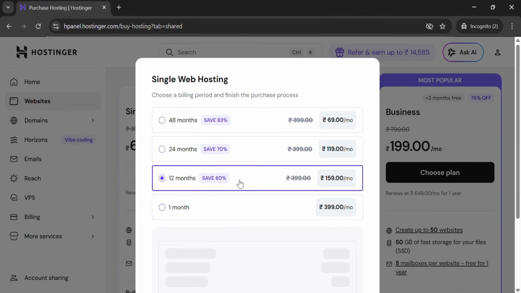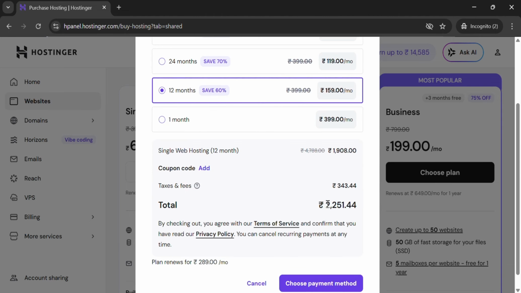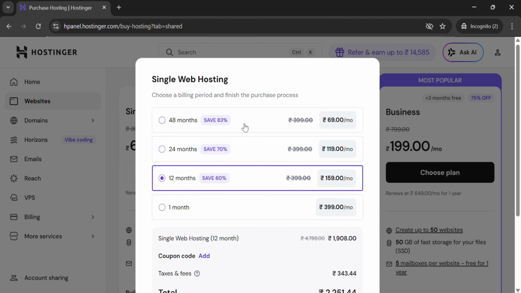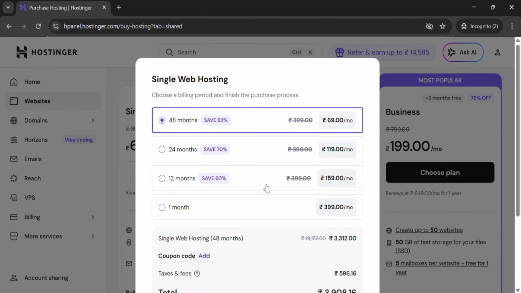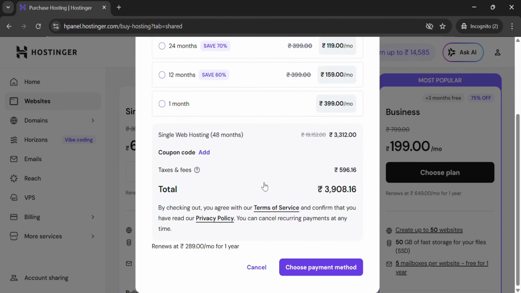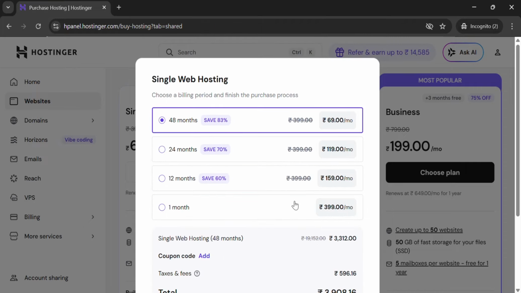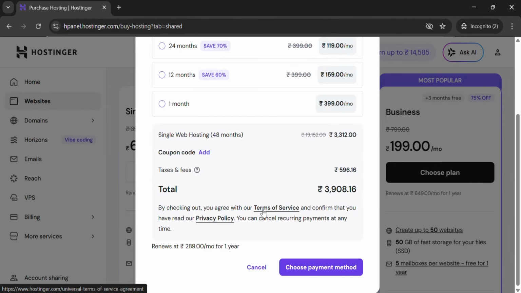Or if you want it for 12 months, it will cost you 159 rupees per month, which is all around 2251 rupees per year. Oh, I'm sorry, per year. So if you're buying it for 48 months at a rate of 69 rupees, it will cost you around 3908 rupees, which is almost 1000 rupees less than what you'd pay buying for 12 months, 2251.